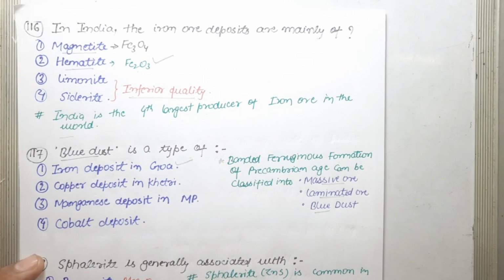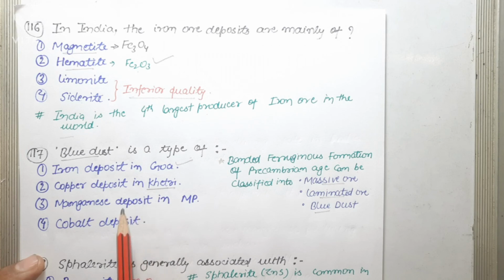Copper deposit in Khetri is present in Jhunjhunu district in Rajasthan. Manganese deposit in MP is present in Balaghat district, in which there is gondite type of deposit associated with metamorphosed Dharwar rock. There is no such significant deposit of cobalt in India. So as far as this question is concerned, blue dust is an iron ore deposit in Goa.